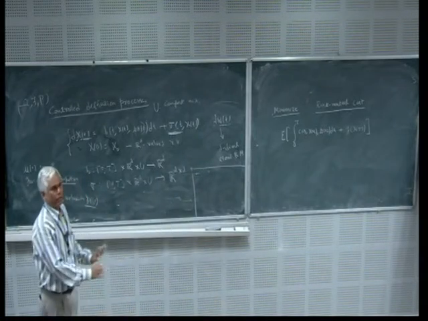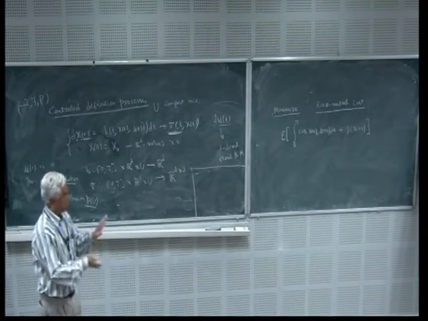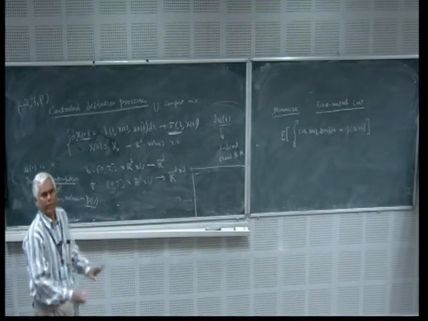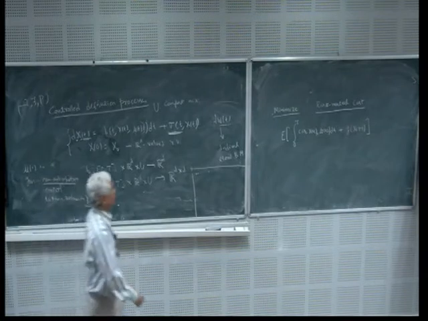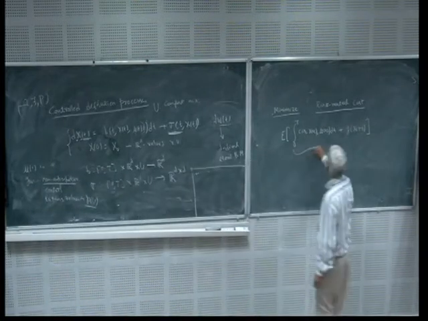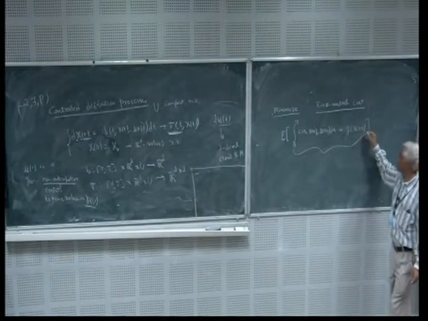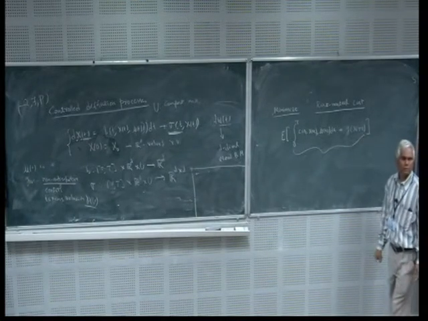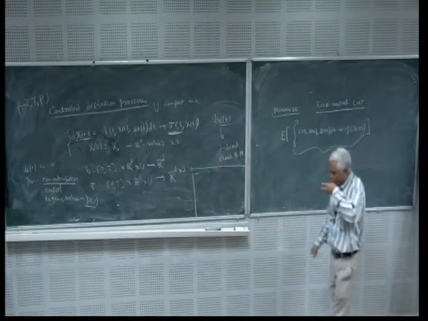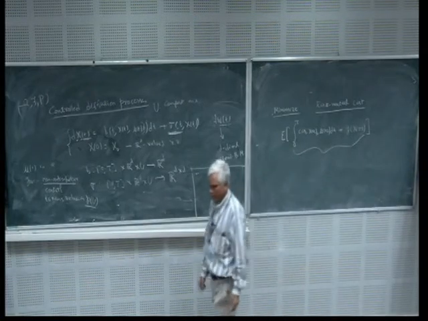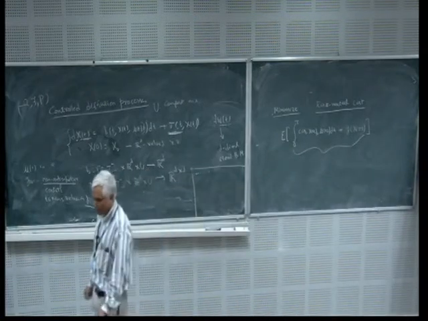It can lead to errors. Now suppose this random variable has a high variance, then this may not give the right answer, right? And therefore we have to worry about its variance.